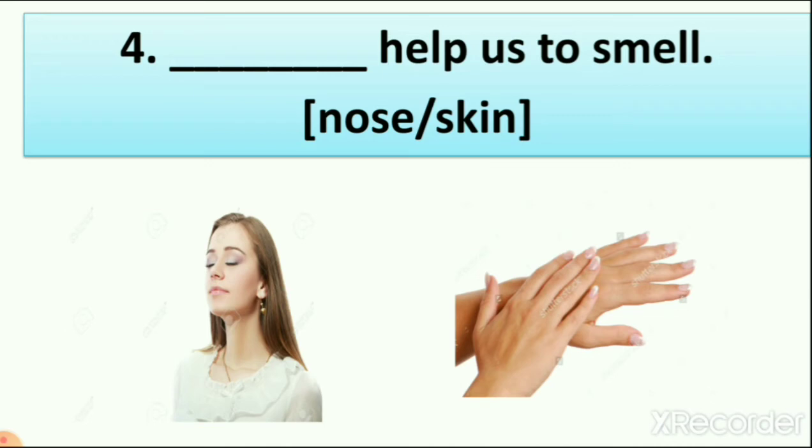Then number 4, dash help us to smell. Now you have two options, nose and skin. When we smell a rose, what are we using? We are using our nose, right? When we smell scent or spray, what are we using? We are using our nose. So which body part helps us to smell, nose or skin? It is our nose. So the nose helps us to smell, right?